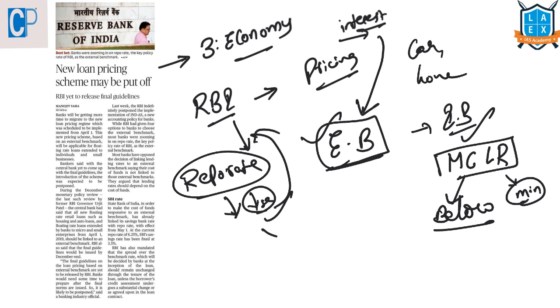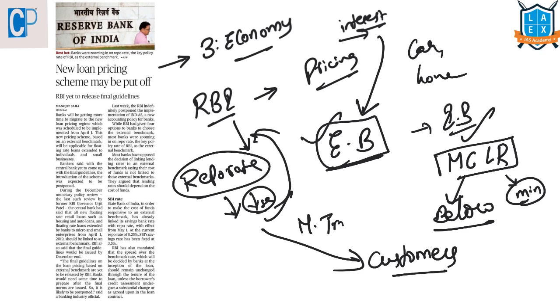Then these banks should pass on these benefits to their customers, which is not happening. And this passing on of the benefits due to the repo rate to the customers by the banks is known as monetary transmission.